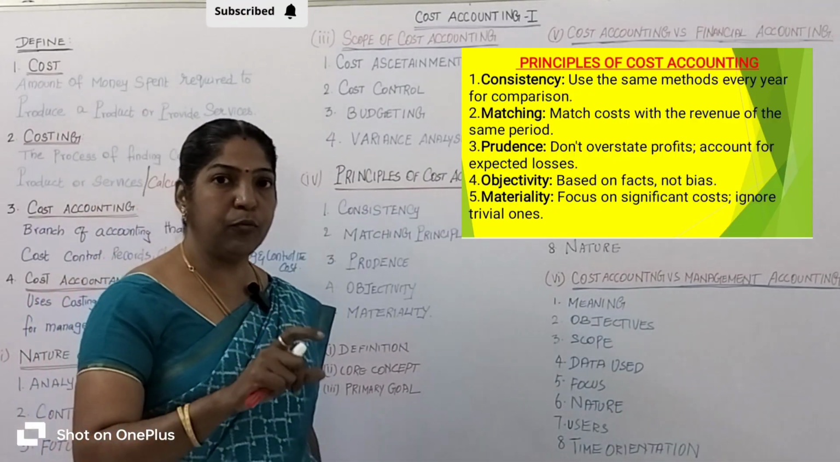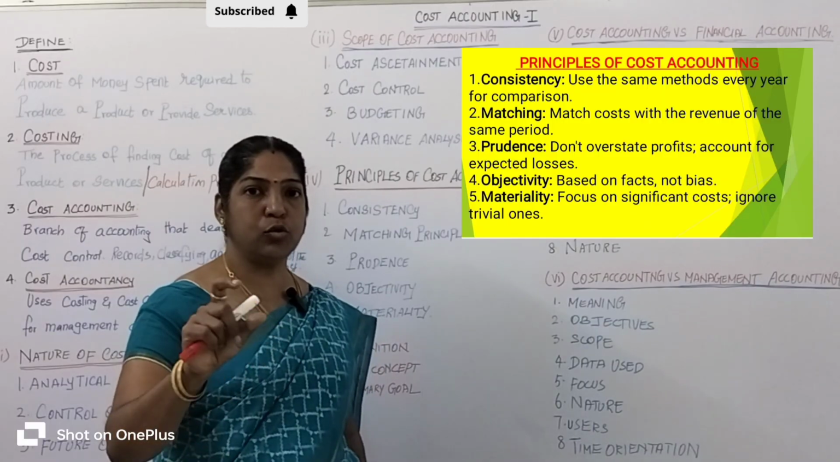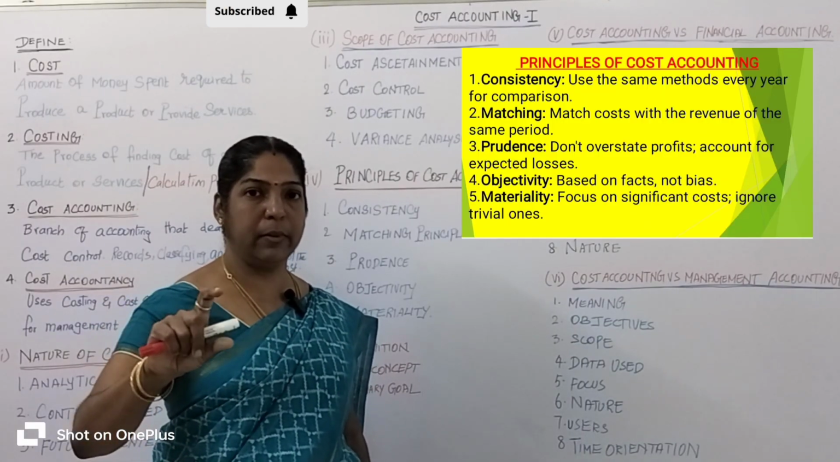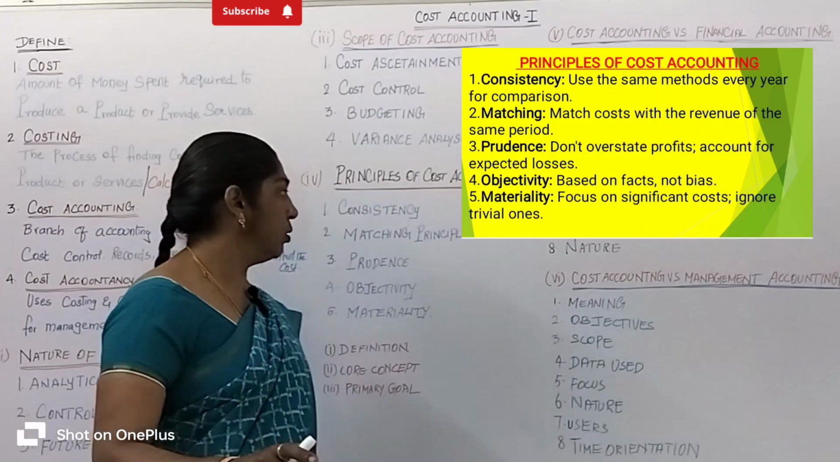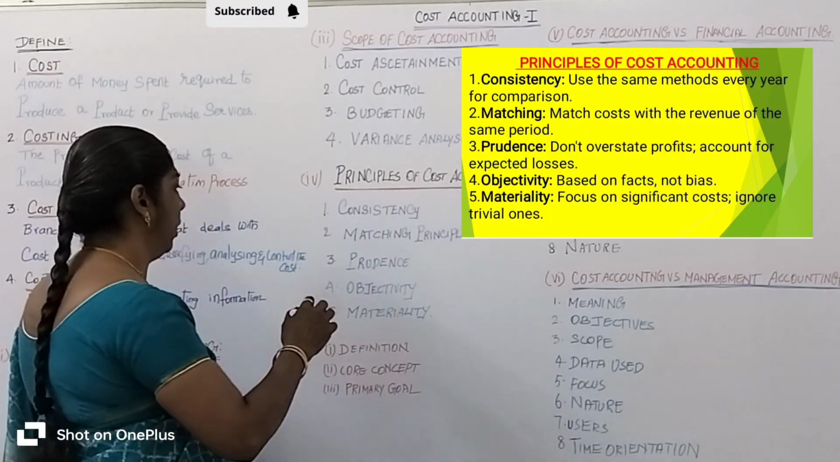So the company follows the matching principle in this way. The cost should be matched with the sales revenue. So it is right. It will be correct, giving the correct profit.